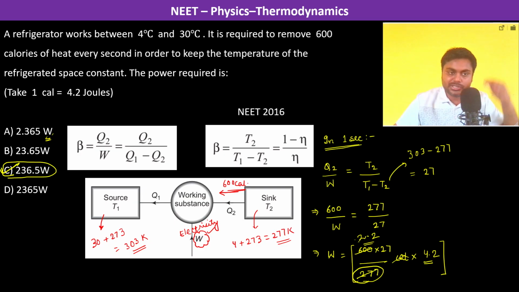Since the options are differing in terms of multiples of 10, that's why we took an approximation of 2 and then we did it. Okay, so that's why the power is